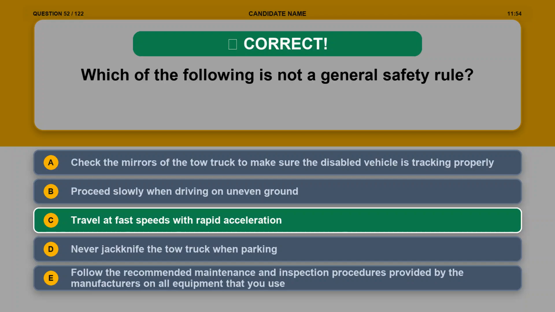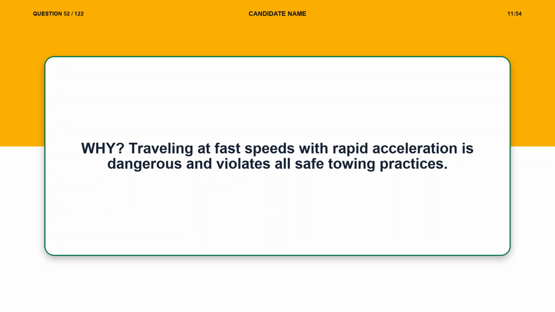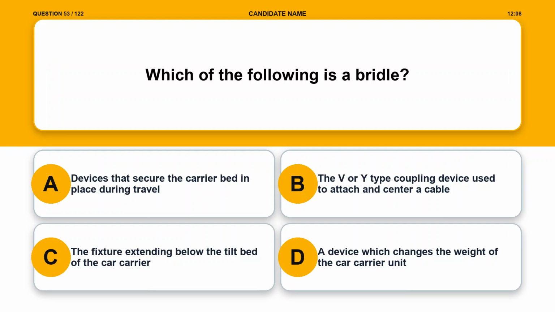The correct answer is option C. Travel at fast speeds with rapid acceleration. Explanation. Traveling at fast speeds with rapid acceleration is dangerous and violates all safe towing practices. Question 53. Which of the following is a bridle?